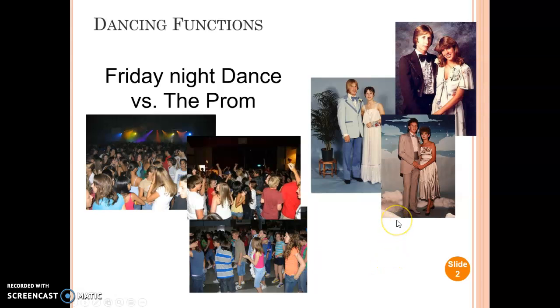But the prom is nice because the prom is all about relationships. This is a very special relationship. This would be a one-to-one relationship with each of these couples.